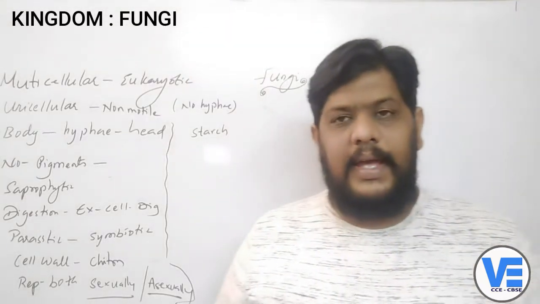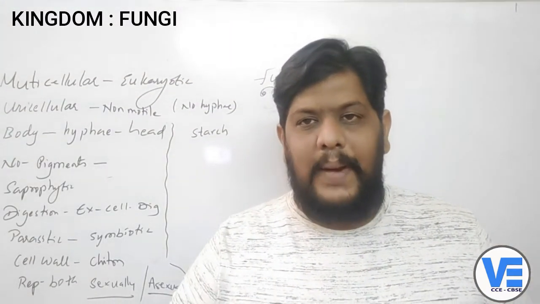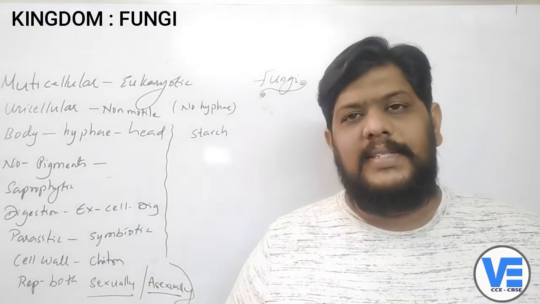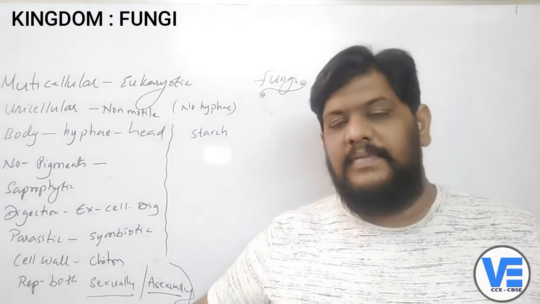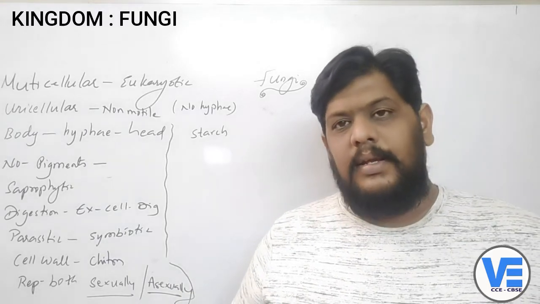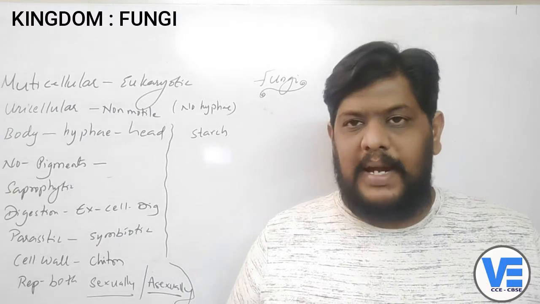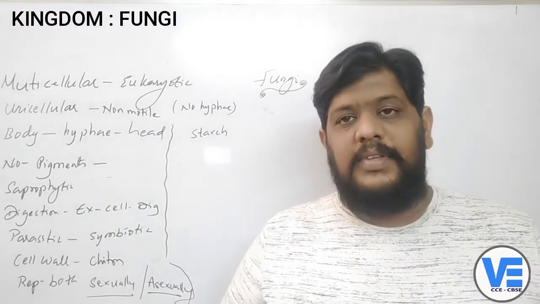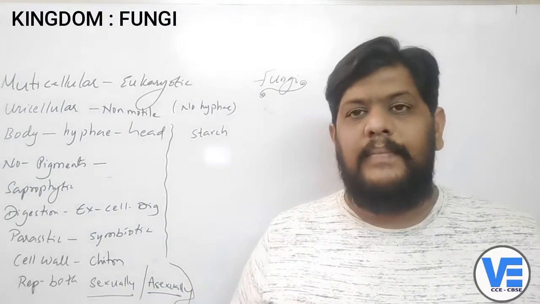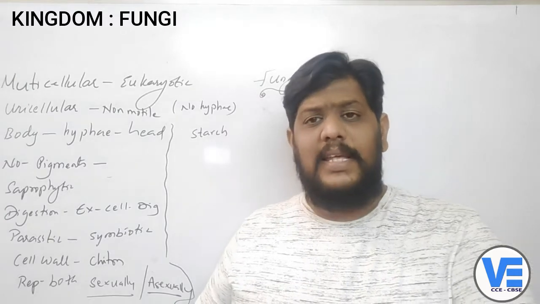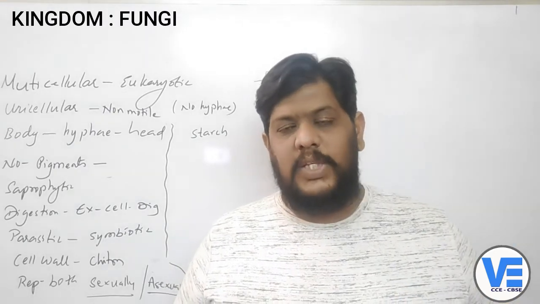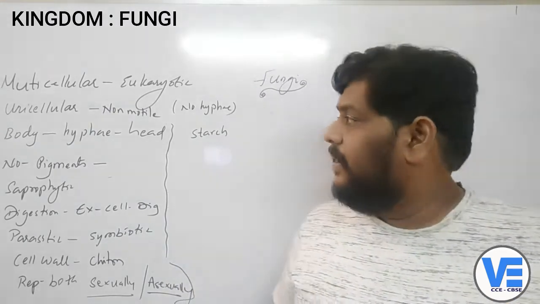Right, so now this fungi, they look like plants, but they are not plants. That is the reason why they could not be placed in the kingdom called Plantae. They look like plants, which are visible, which are not micro. They mostly look like plants, but they are not kept under the kingdom Plantae, because they don't have the characteristic features of the plant. They don't match together. That's why they don't match their characters with Protista or Monera, nor with Plantae. That's why they are kept under a separate group, which is called the fungi.